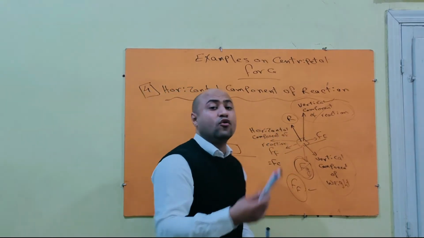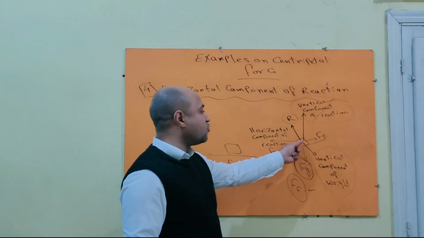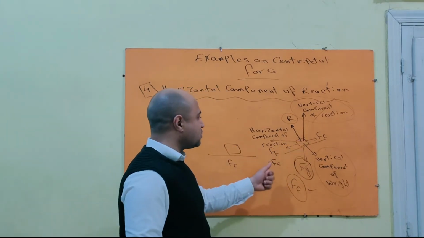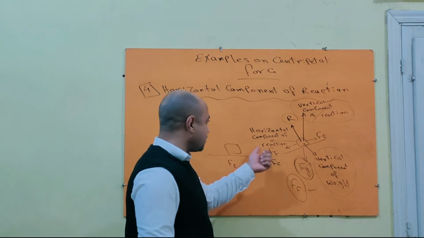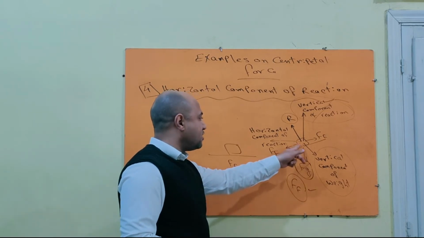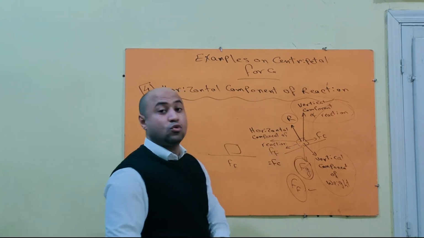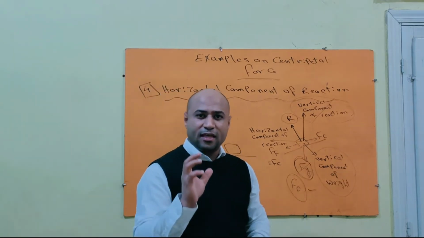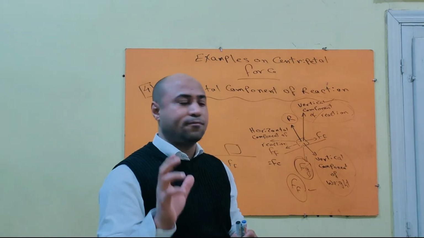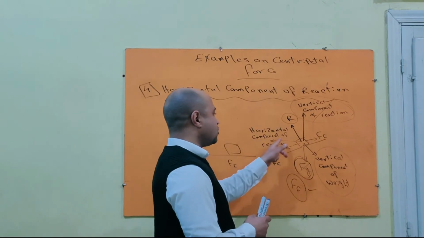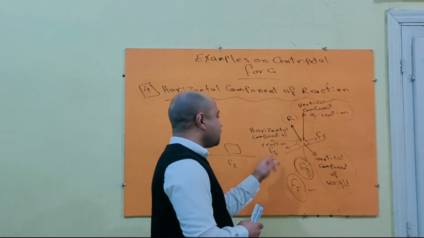So we have two forces acting normally to the direction of movement. The first one is called the horizontal component of reaction. And the second one is called friction force. So now you have two forces that keep you moving in circular path: horizontal component of reaction and friction force.